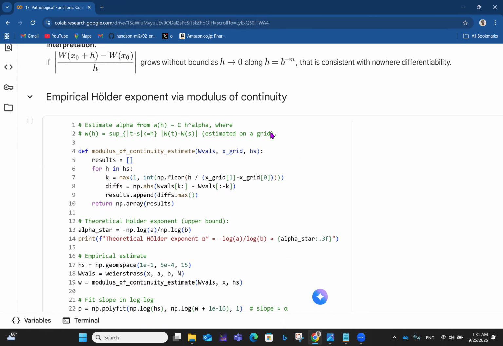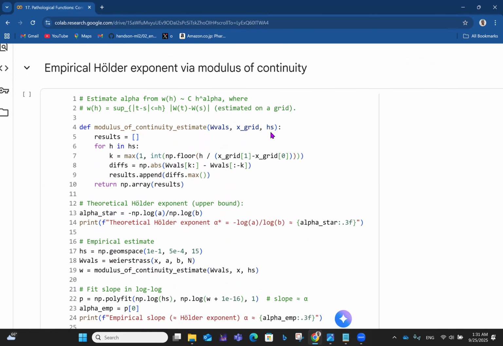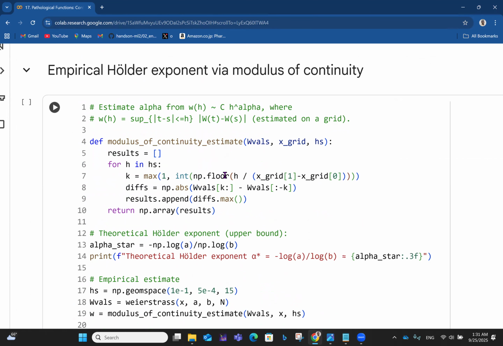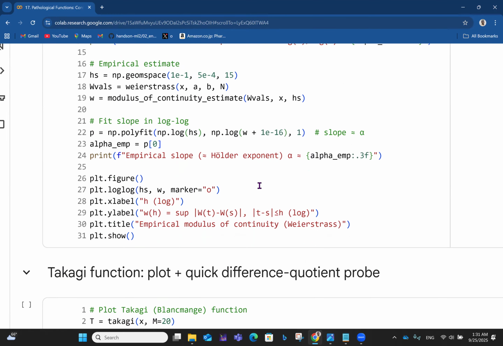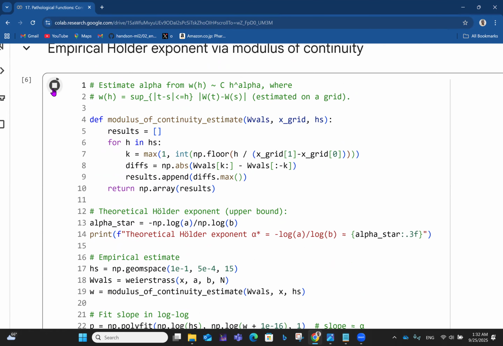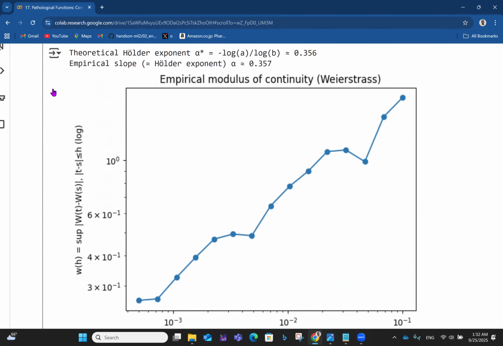Then we have the empirical Holder exponent via modulus of continuity. Again, this is still based on what we did before. This one is going to estimate alpha from w of h, which is approximately C h to the alpha, where w of h is the supremum of the absolute value of W of t minus W of s, with the absolute value of t minus s less than or equal to h, estimated on a grid. So we have this whole code going, and then we run this and we get some results here.